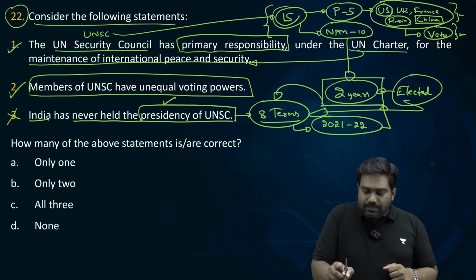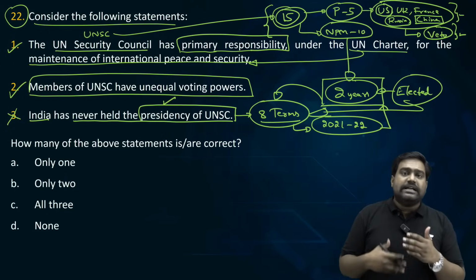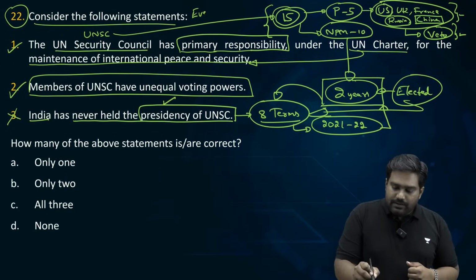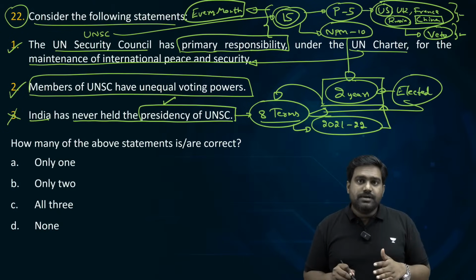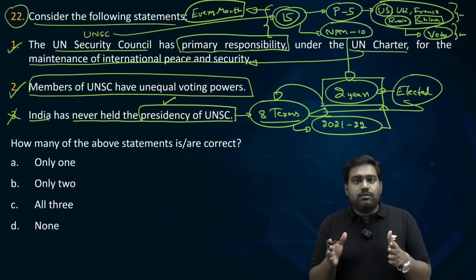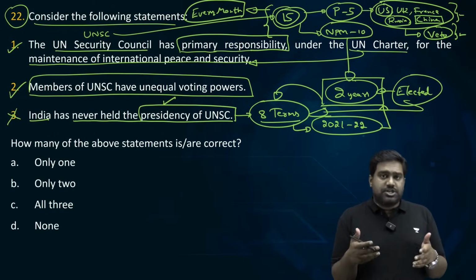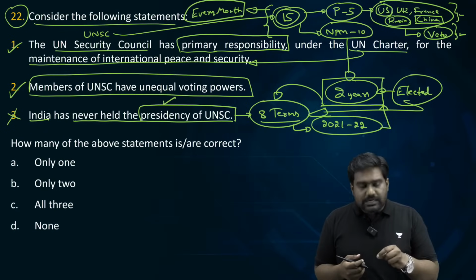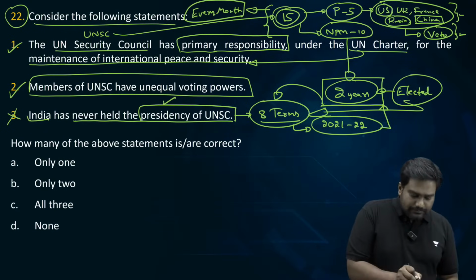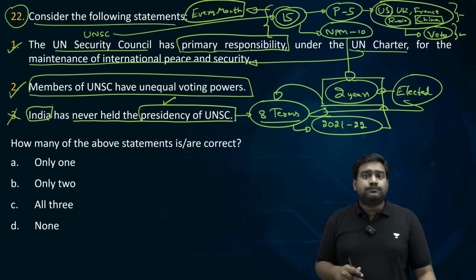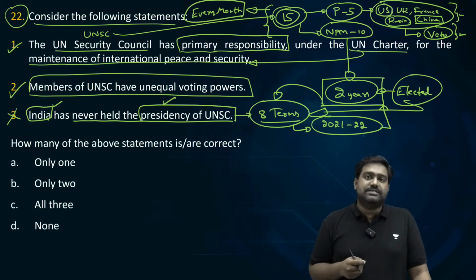Amongst the 15 members, the presidency rotates every month, between the 5 permanent and 10 non-permanent members. So during 24 months of non-permanent membership, the country will get to hold at least 2 months of presidency. So India has held close to 16 months of presidency.